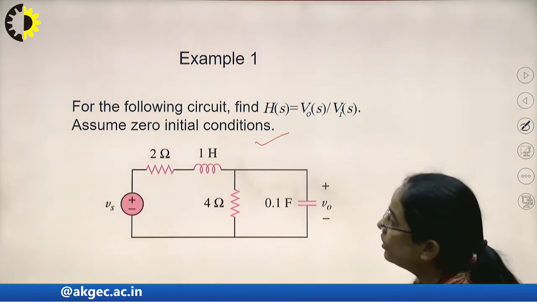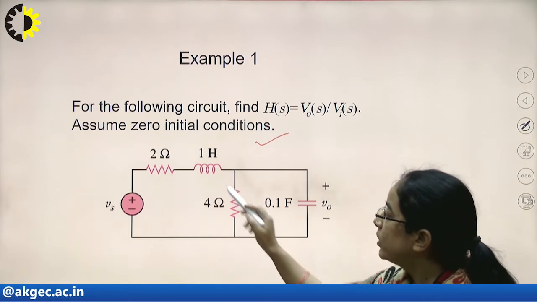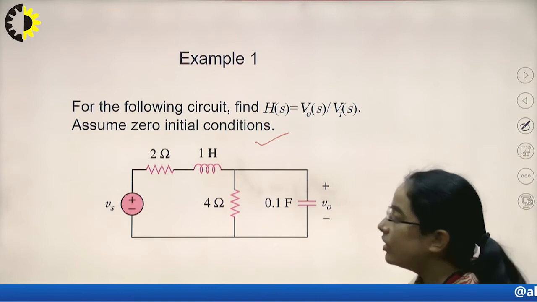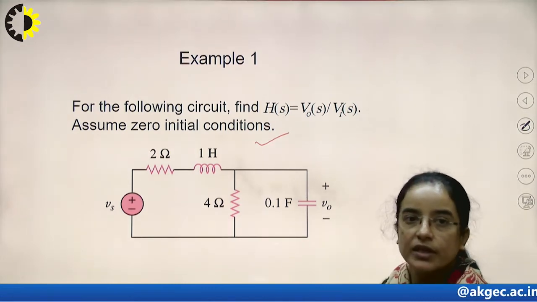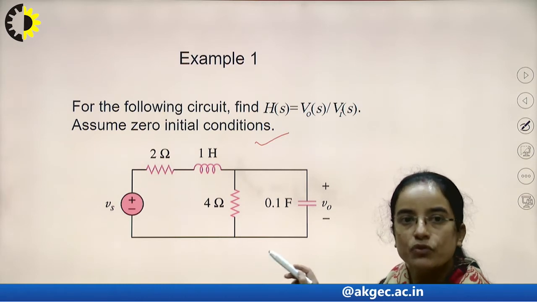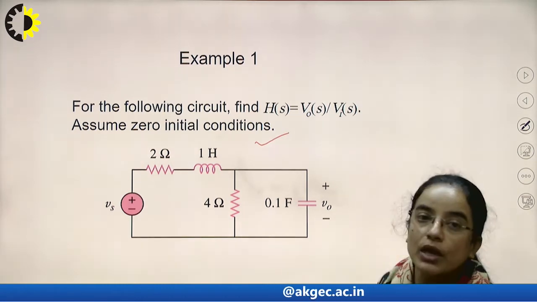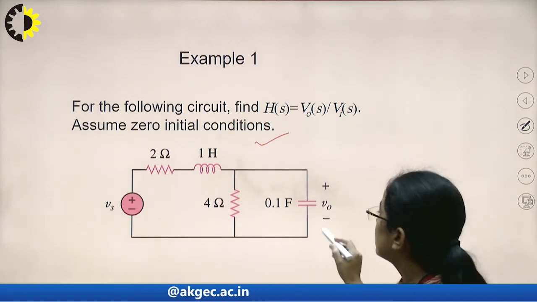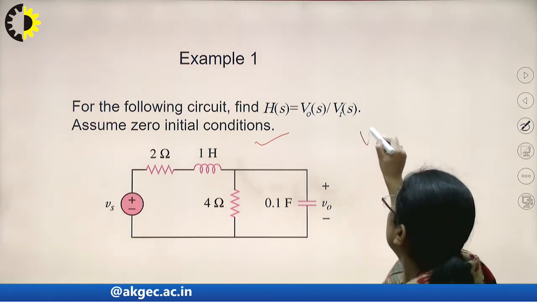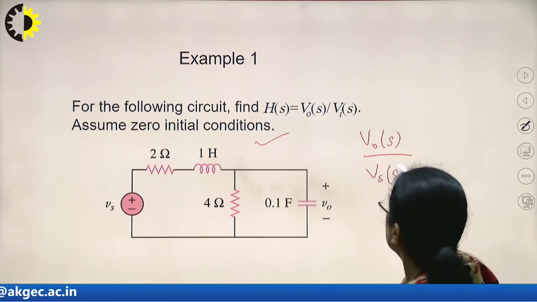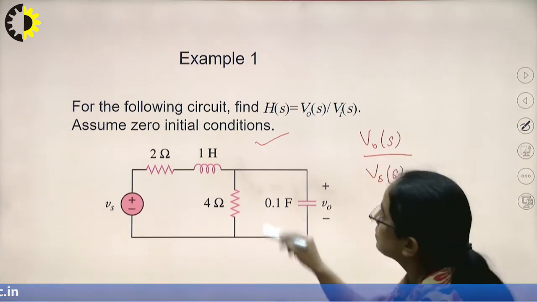The circuit given has a 2 ohm resistance, a 1 Henry inductor, a 4 ohm resistor, and a 0.1 farad capacitor connected, and V0 is the voltage across this capacitor. Our target is to calculate V0(s) divided by Vi(s).